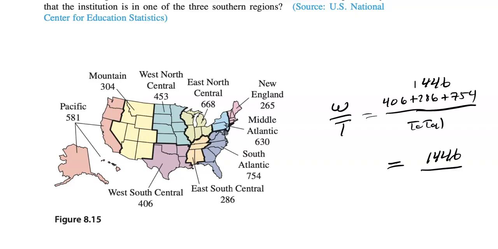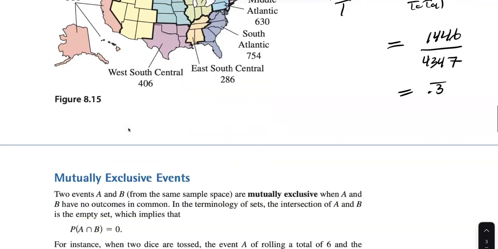And on the bottom, adding all of them up, we get 4,347. That's our total. If we divide, we get 0.3 repeating, so about 1/3, 33%. It's just what you want over total.